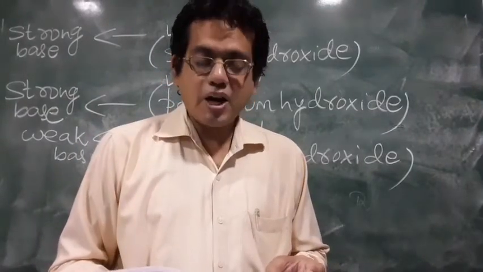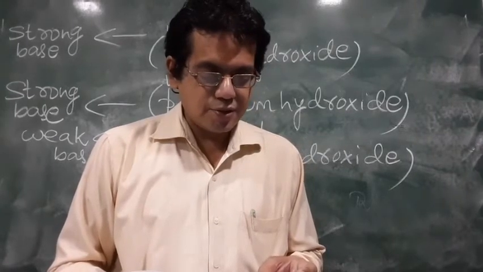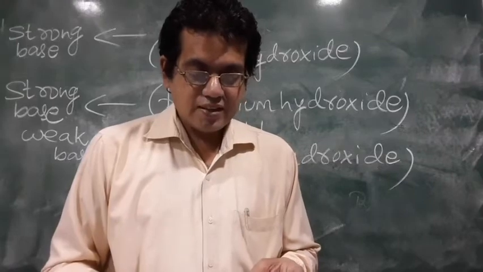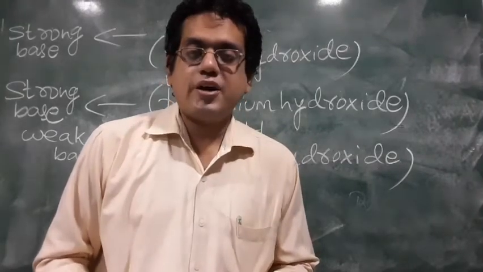A base which is partially ionized in water and thus produces a small amount of hydroxyl ions is called a weak base. Example, ammonium hydroxide, calcium hydroxide.